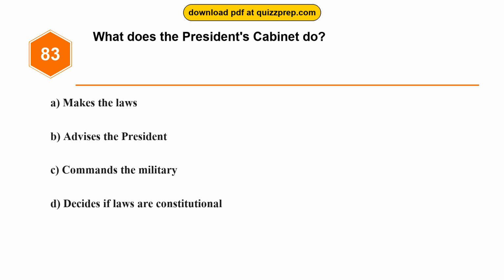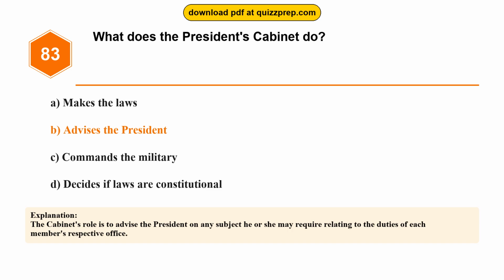Question 83. What does the President's Cabinet do? Option A. Makes the laws. Option B. Advises the President. Option C. Commands the military. Option D. Decides if laws are constitutional. The correct answer is option B. Advises the President. The Cabinet's role is to advise the President on any subject he or she may require relating to the duties of each member's respective office.